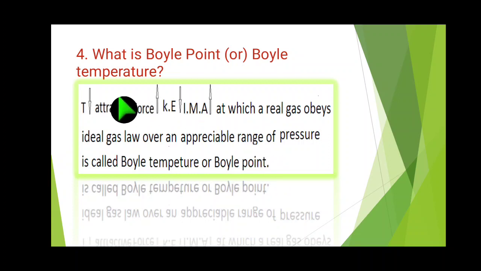Here they have given the real gas condition because attractive forces increase, intermolecular attraction increases, temperature will be low, kinetic energy will be low. So the real gas obeys the ideal gas when it obeys over an appreciable range of pressure.